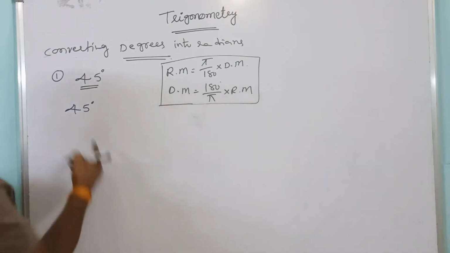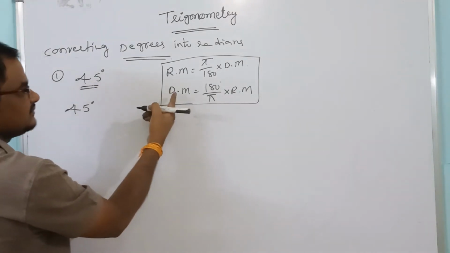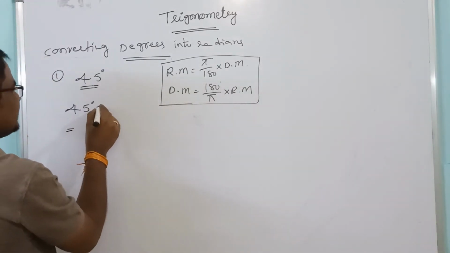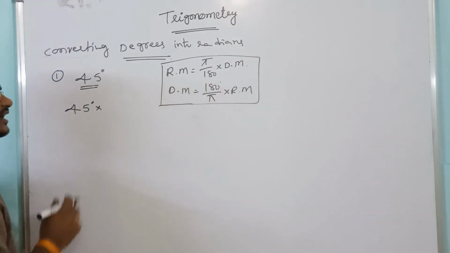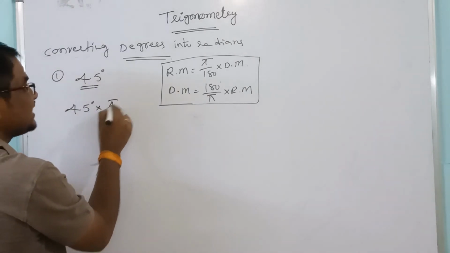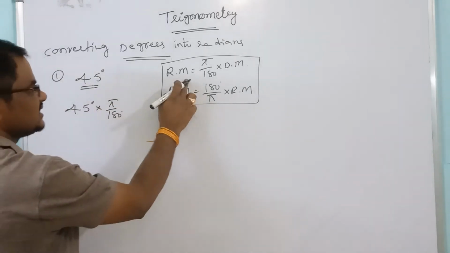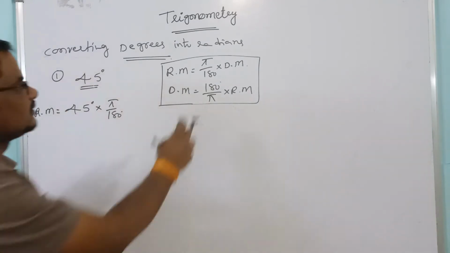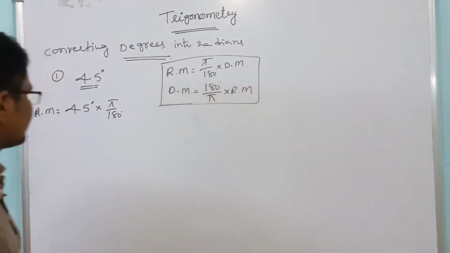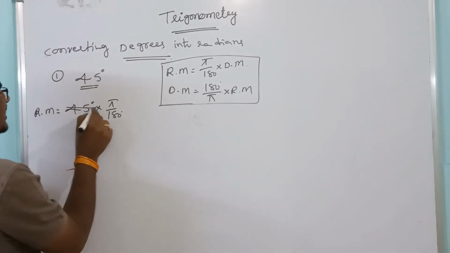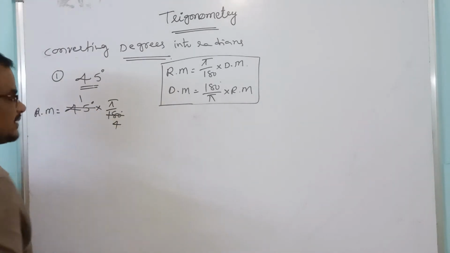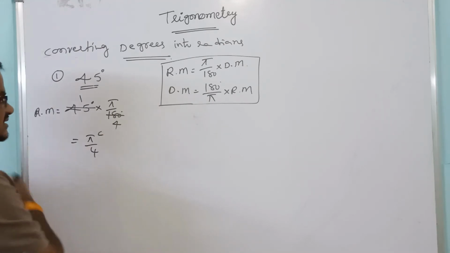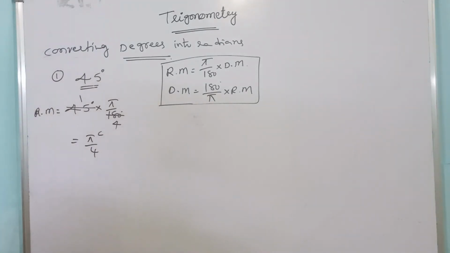These two keep in your mind. 45 degrees means degree measure is given, radian measure we have to find. That is equal to 45 into, we have to multiply with what? Pi by 180. Radian measure equals degree measure into pi by 180. So 45 one time, 45 four times. That is equal to pi by 4. The radian symbol is this one. Like this we have to take.